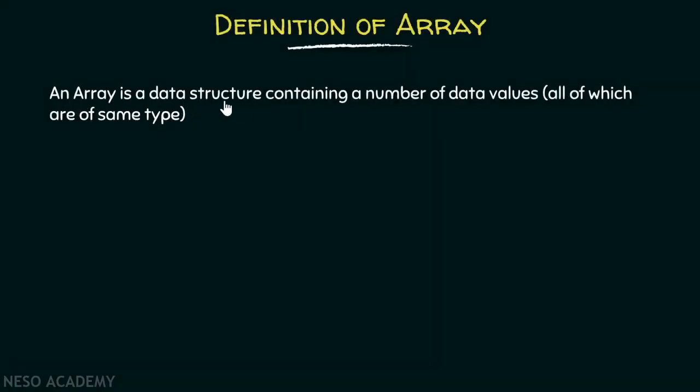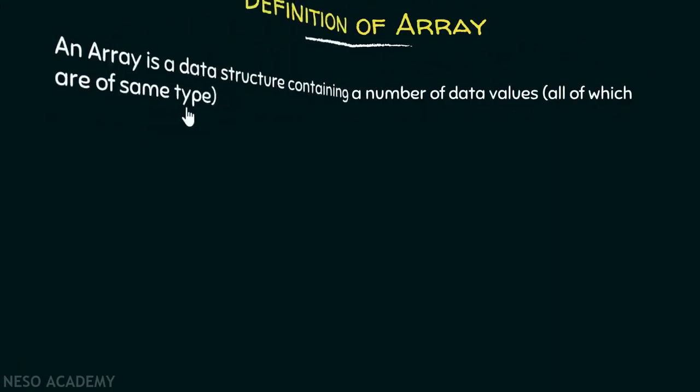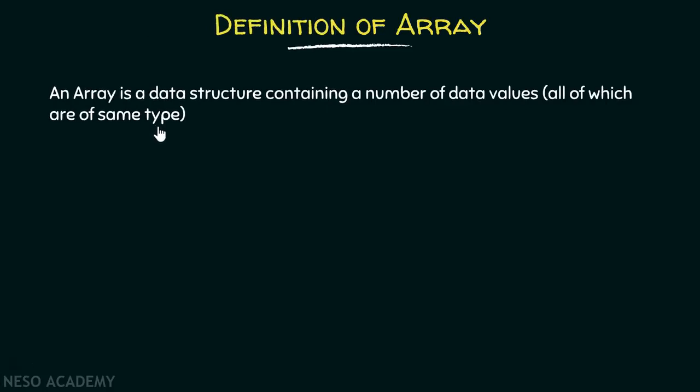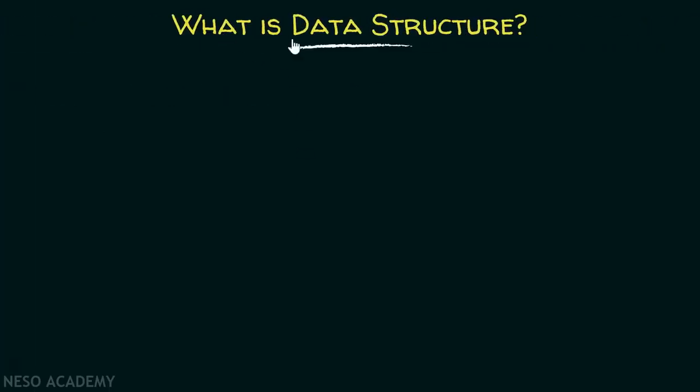An array is a data structure containing a number of data values, all of which are of same type. In order to understand this definition, I will divide it into 3 parts. First, I will tell you what a data structure is all about. What is data structure?